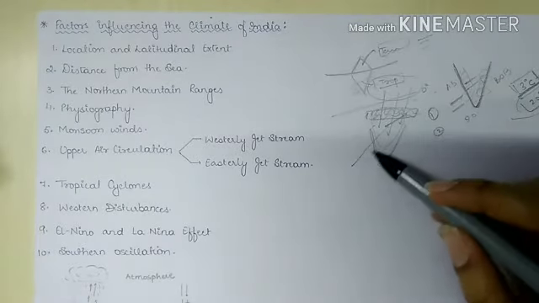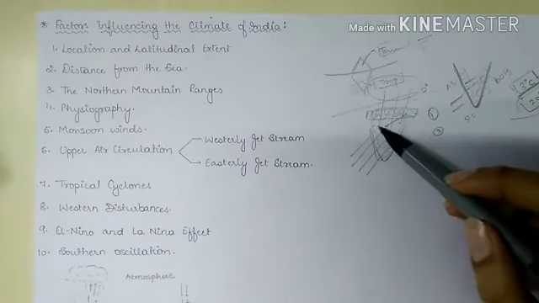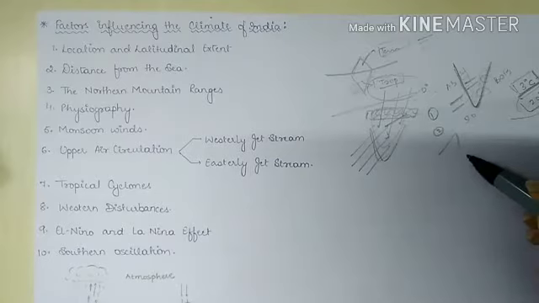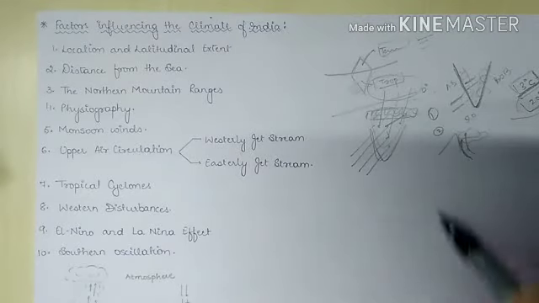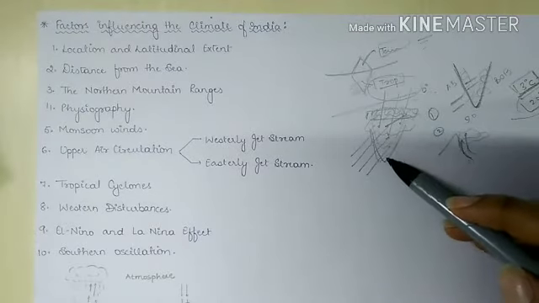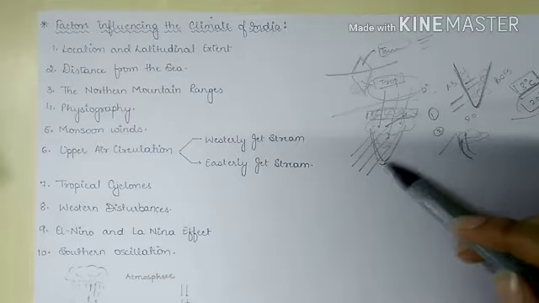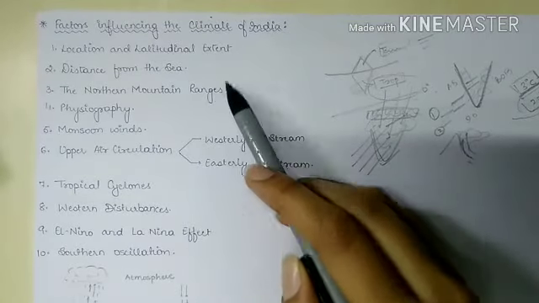As they come into the Indian subcontinent, they strike the Himalayas. Because of orography, they climb the Himalayas, cool down and form clouds, and give rainfall to these regions. So these are two effects of the northern mountain ranges.